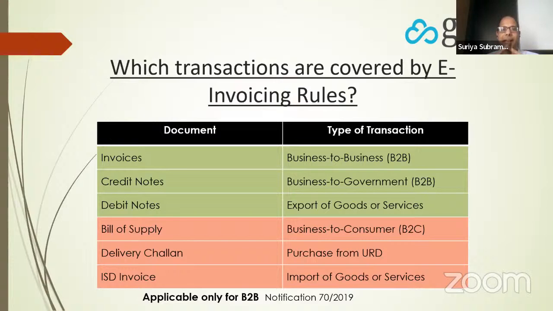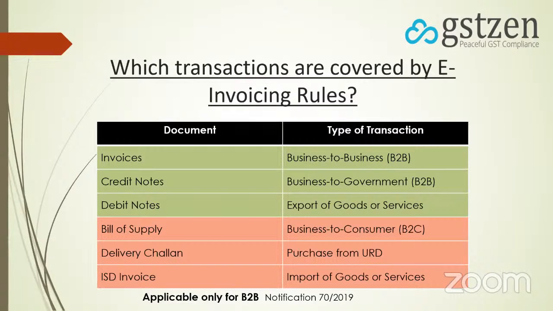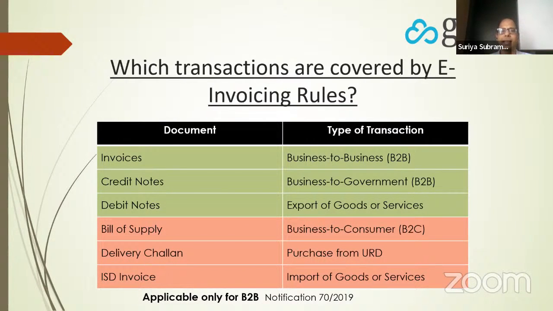For example, if you have a tax invoice, e-invoicing applicable. If you have a credit note, e-invoicing applicable. If you have a debit note, e-invoicing is applicable. So when we generally say e-invoice, we actually mean e-document. The word e-invoice covers all these types of documents. However, we refer to them as e-invoice. We don't call it e-credit note. However, you should take it to mean these. So a tax invoice, credit note, and debit note, e-invoice is mandatory. For bill of supply, delivery challan, ISD invoice, e-invoice is not applicable. You do not have to generate e-invoice. In fact, you cannot generate e-invoice for these types of documents. Okay.